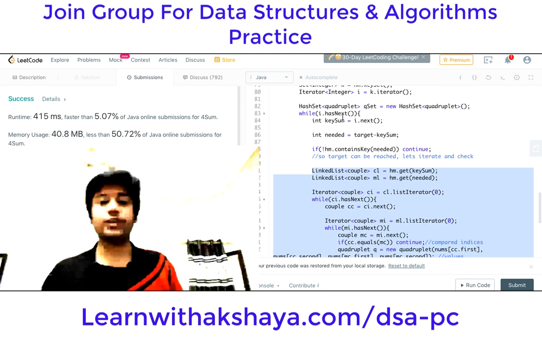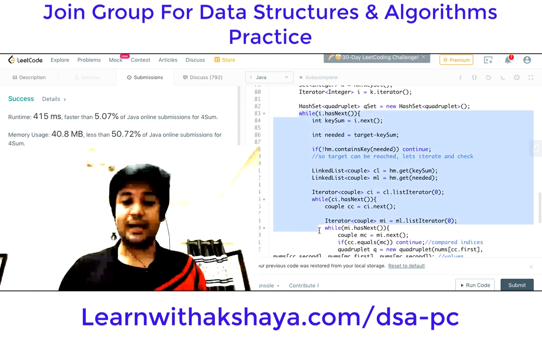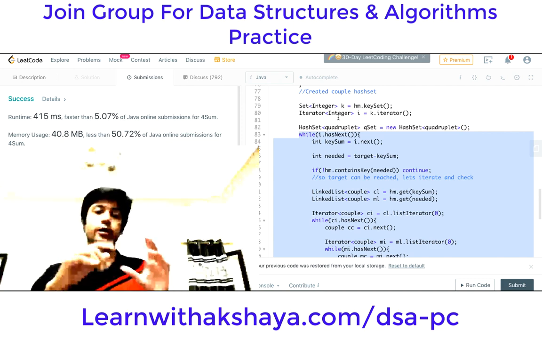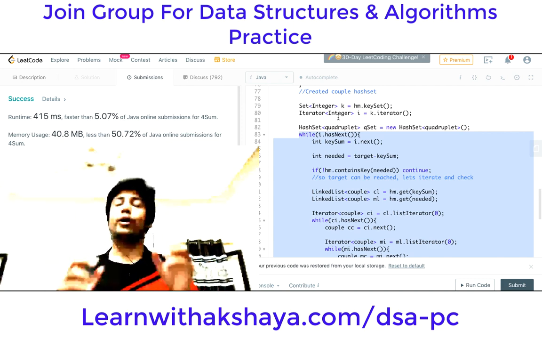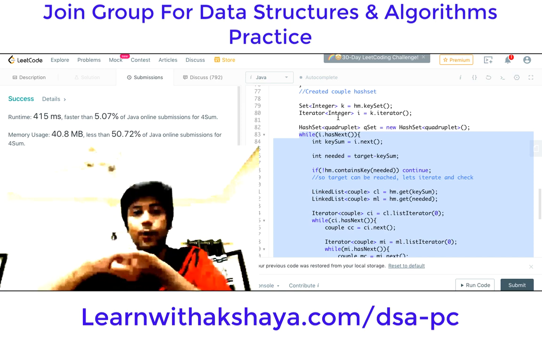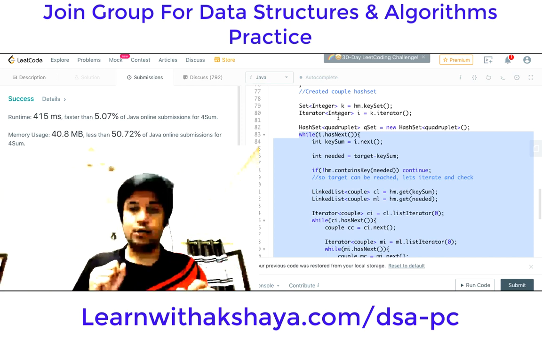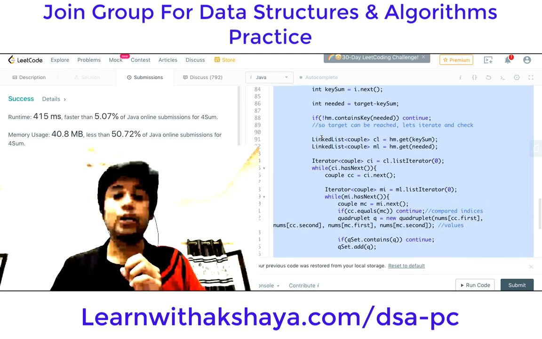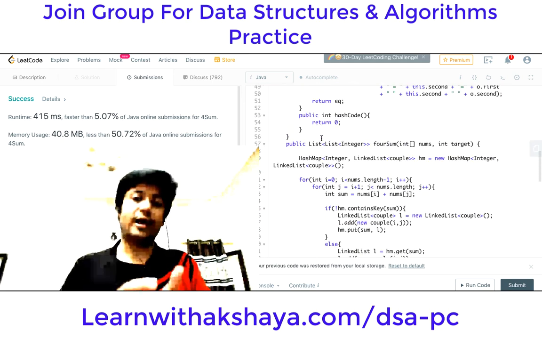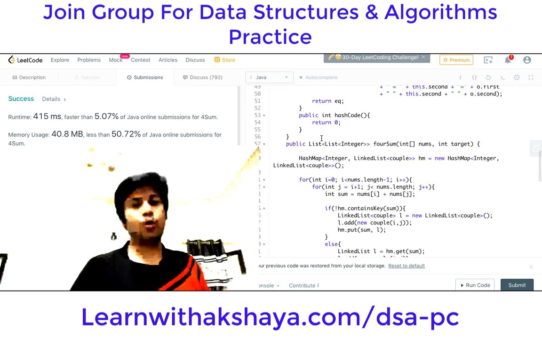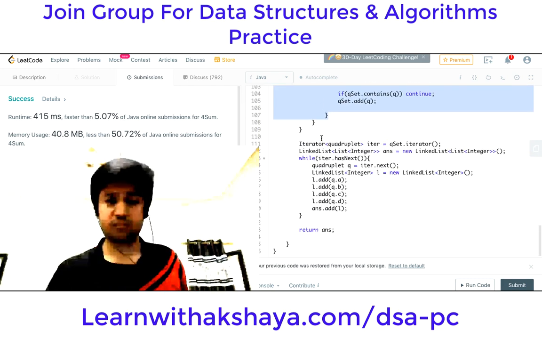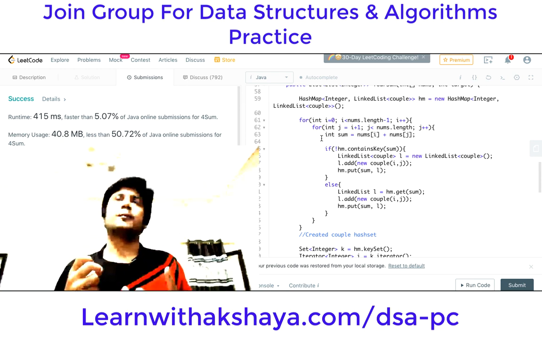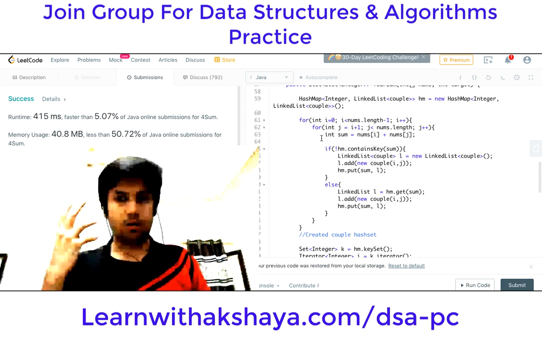Because of this, this entire three while loop will not actually run for order n cube time, but for order max of order n square, comma, order number of answer pairs. So how many answer pairs are going to be there in the solution, that much time this is going to run. So the time complexity is much better than order n to the 4. It might actually be order n square. And space complexity is going to be order n square, because we are going to save n square couples in the hash set.